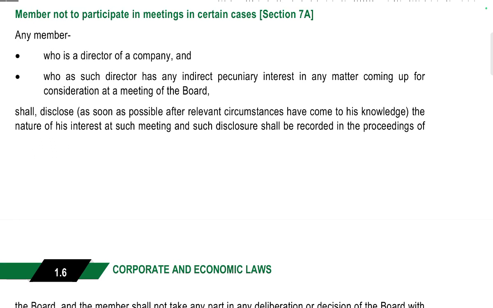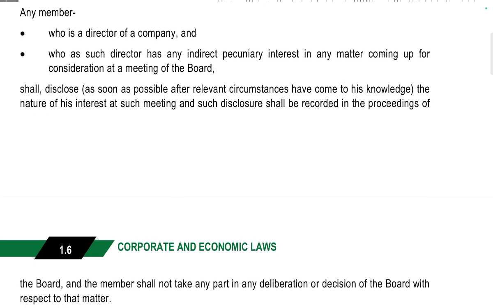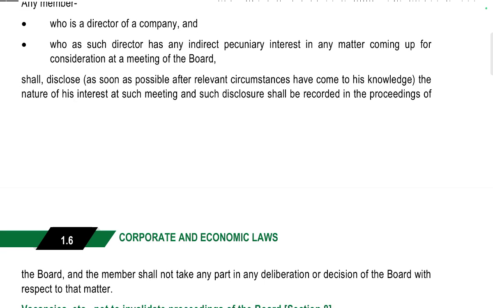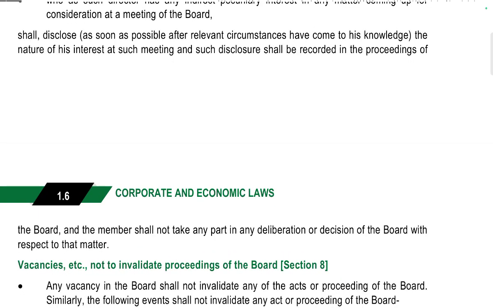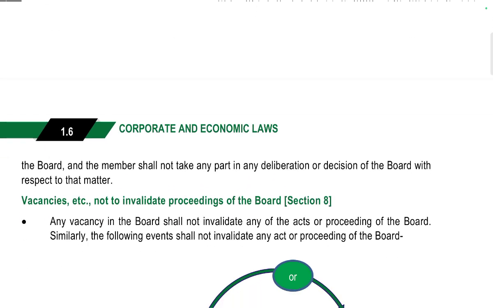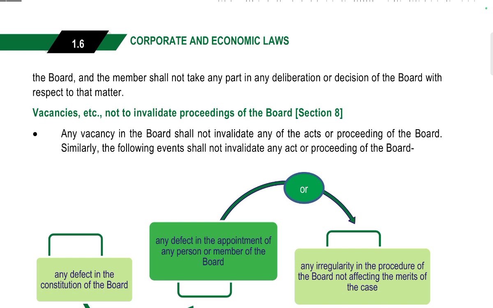Any member who is a director of a company and who has any direct or indirect pecuniary interest in any matter coming up for consideration at a meeting of the board shall disclose, as soon as possible after the relevant circumstances have come to his knowledge, the nature of his interest at such meeting. For a related party transaction, he may come, but he must not attend the meeting, and the quorum is included. Such disclosure shall be recorded in the proceedings of the board, and the member shall not take any part in the deliberations or decisions of the board with respect to that matter.